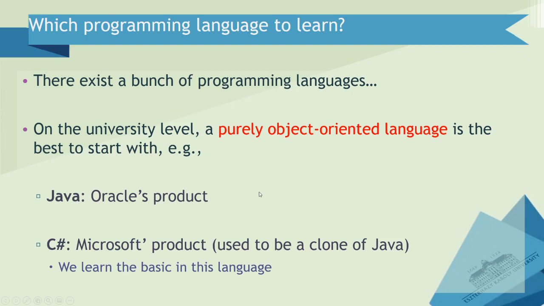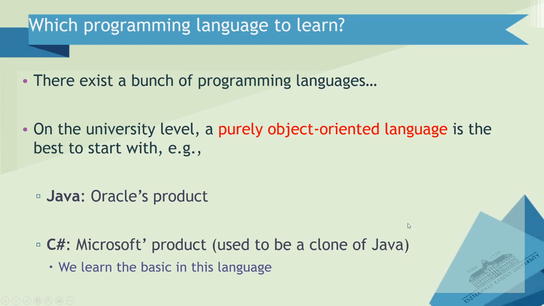So Java is one of the candidates, very strong candidates, and at several universities, Java is the first language in learning programming, but we chose C# because C# is very similar to Java. Actually, at the beginning, it was a clone of Java.